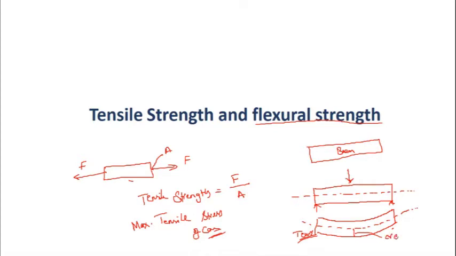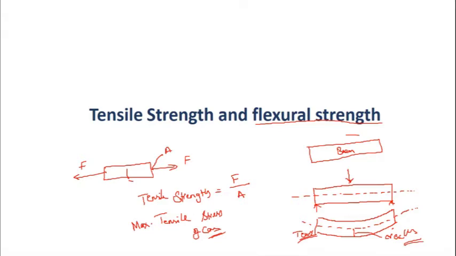These are cracks. When these cracks are developed, it is said to have failed. So in tensile stress, when tensile forces are acting, the crack is going to develop. In the same way, even in flexure, when the beam is bending, because of the tensile stresses only, cracks are developing and it is going to fail, right?